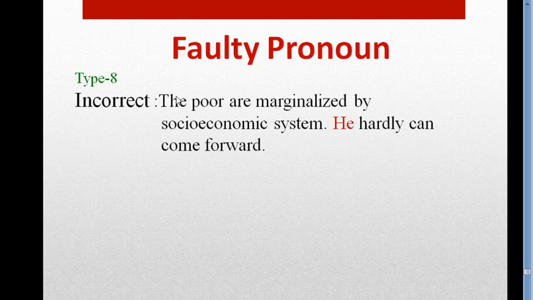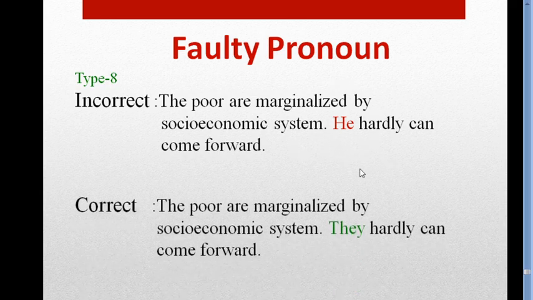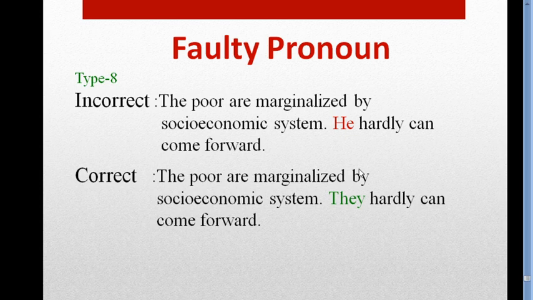So the poor is an adjective, so instead of this subject we have to use a pronoun which is they. Okay, so the correct answer is the poor are marginalized by socio-economic system. They hardly can come forward. We use they because the poor is a plural subject. Okay,